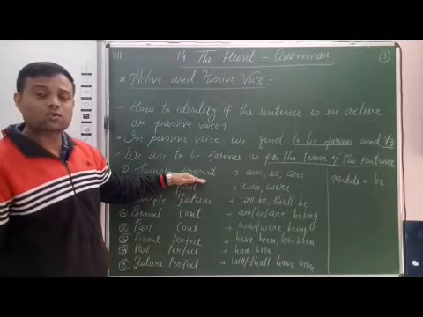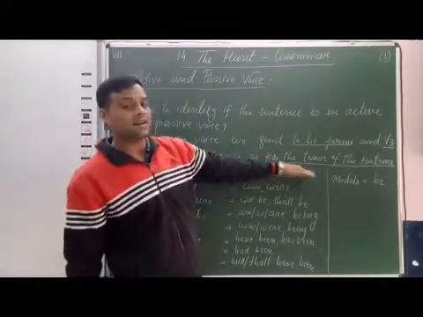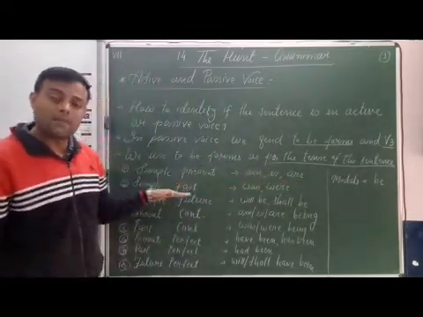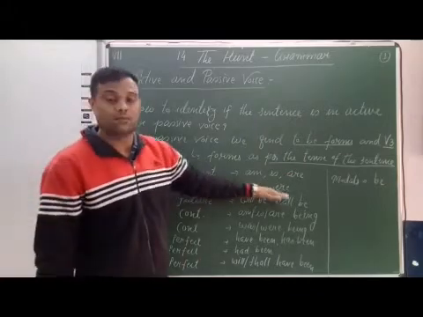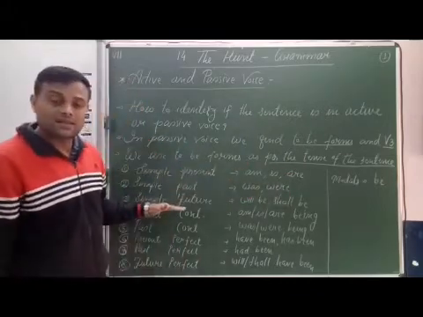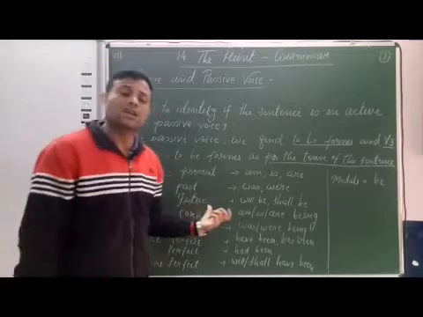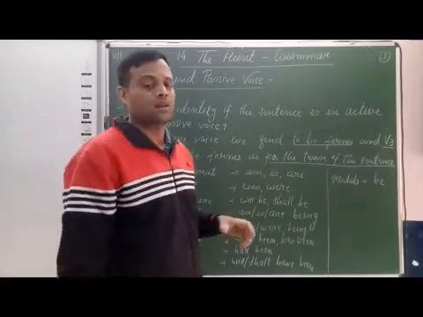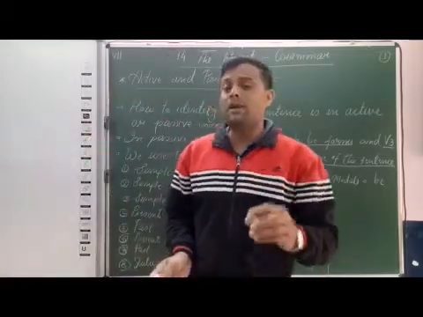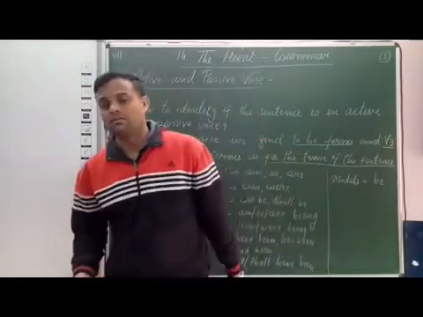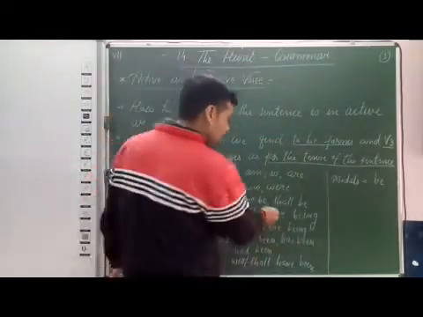Simple present tense to be forms are am, is, are. Simple past tense to be forms are was, were. Simple future tense to be forms are will be, shall be. In future tenses we use the helping verbs will or shall. After that we have to add be.